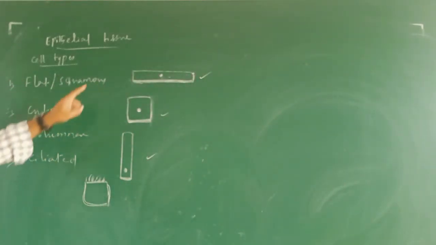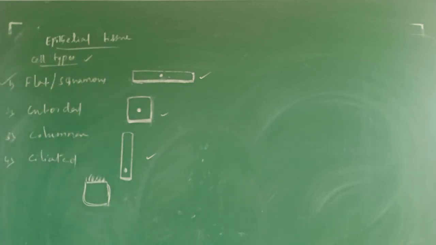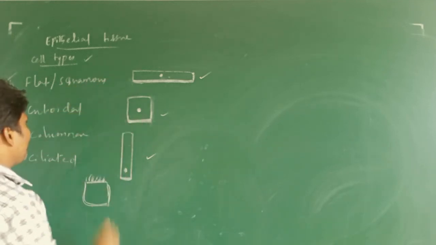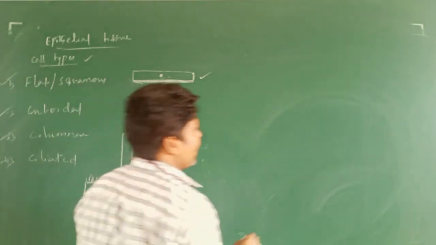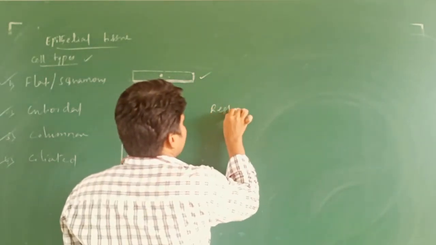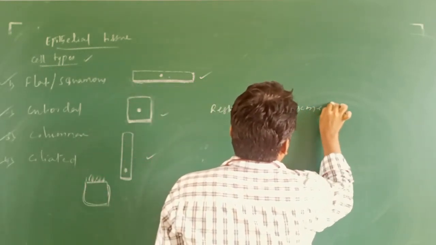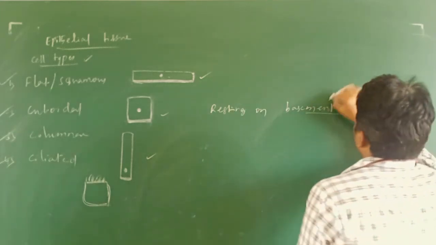See, these are the epithelial cell types: first, flat or squamous epithelial cells, cuboidal epithelial cells, columnar epithelial cells, and ciliated epithelial cells. Flat is the flat cell. This is the cube-like structure of cuboidal cells. Cylindrical structure is columnar cells. All the epithelial cells rest on the basement membrane. This basement membrane is a non-cellular layer.